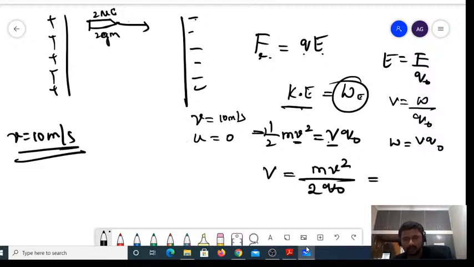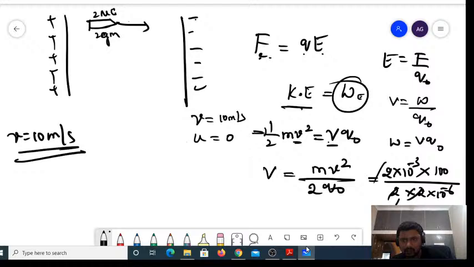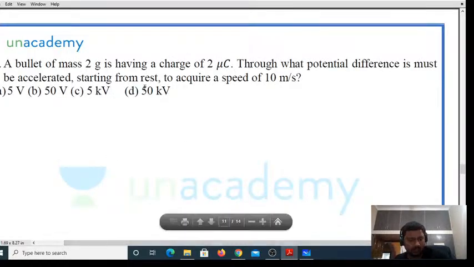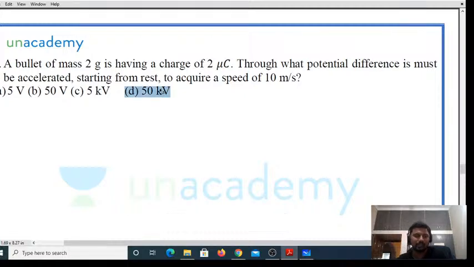Now I can write the mass as 2 grams, 2 into 10 power minus 3 kg, multiplied by velocity squared, 10 square, that is 100, divided by 2 into charge 2 into 10 power minus 6. 2 and 2 get cancelled, leaving 50, and 10 power minus 6 comes to the numerator as plus 6. So V would be equal to 50 into 10 power 3, that is 50 kilovolts. Option D is 50 kilovolts. Did you understand, guys? Are you following the classes?